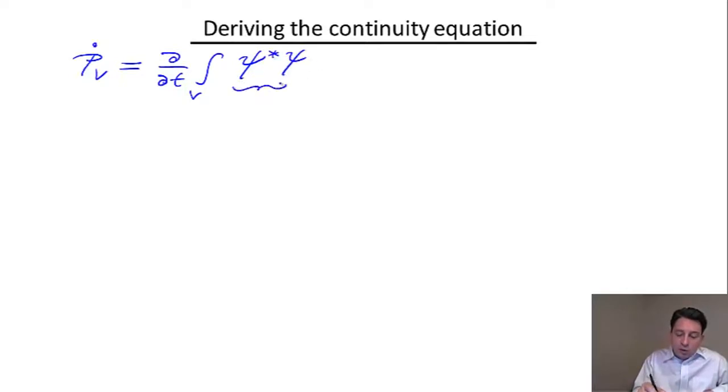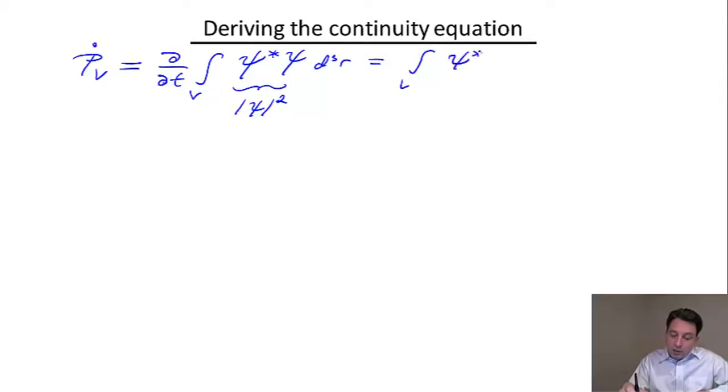And the absolute value can be written, of course, by definition as a product of the wave function and its complex conjugate, everything integrated over the volume. So now, if I apply this derivative to this product, I can write it as psi star dot psi plus psi star psi dot.